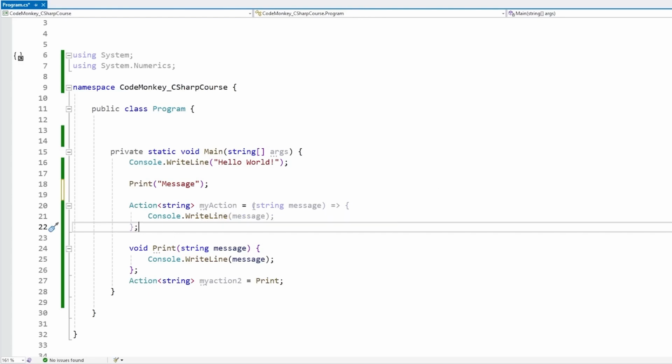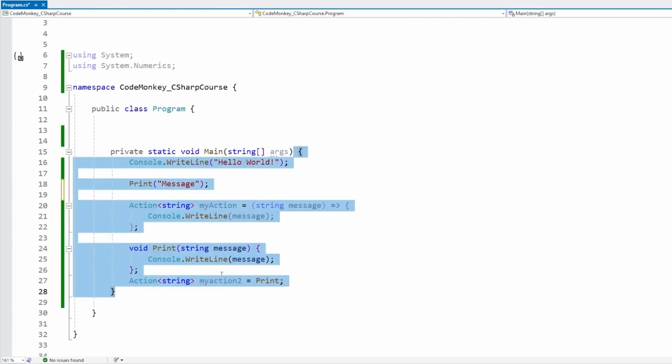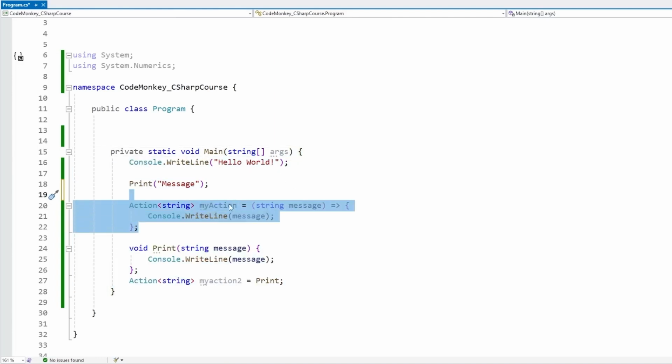Also importantly is how the delegate over here, the lambda, this anonymous expression, lambdas are actual objects that are declared and assigned at runtime. They are actual objects that exist in memory. So every time we run this my action, it is going to create a brand new object. Every time we run the main function, it is going to create a brand new instance of this object. It's going to create a brand new lambda.